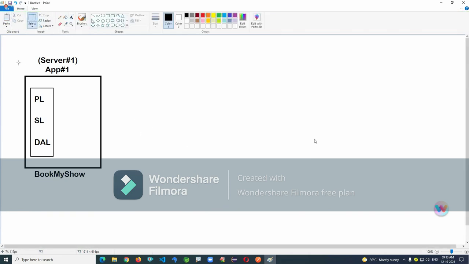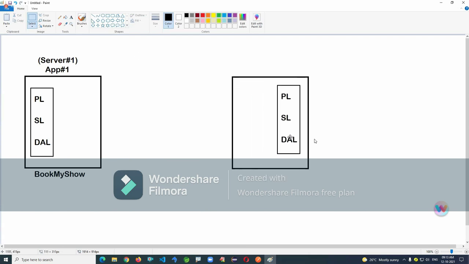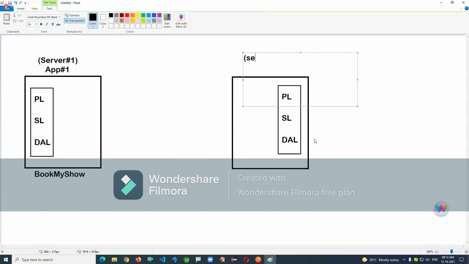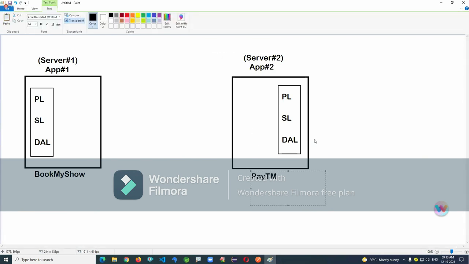In the same way, there is another application running in server 2, which has the same presentation, service and data access layers. This is server 2, application 2. It's the Paytm application.